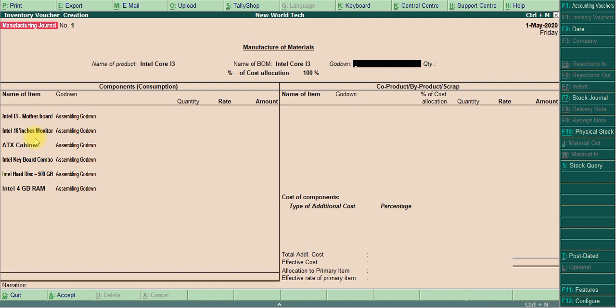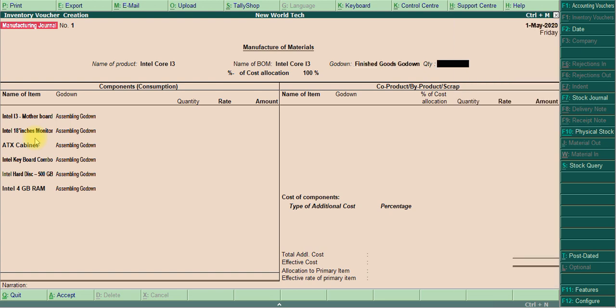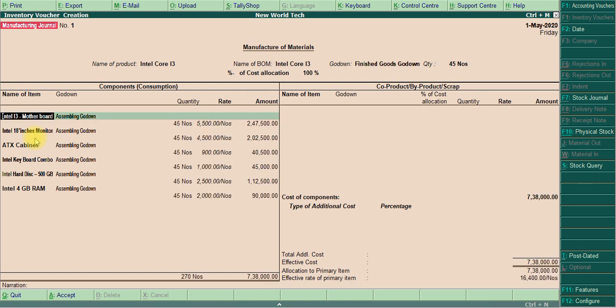Okay, the godown is finished goods godown. Quantity is 45. So we don't change anything.